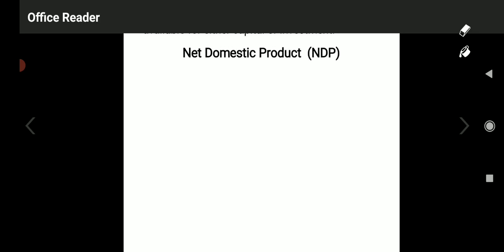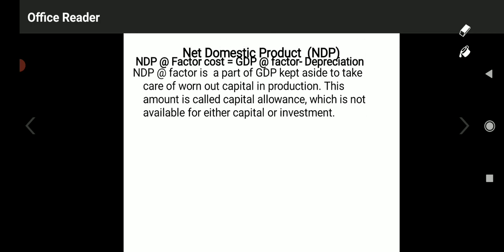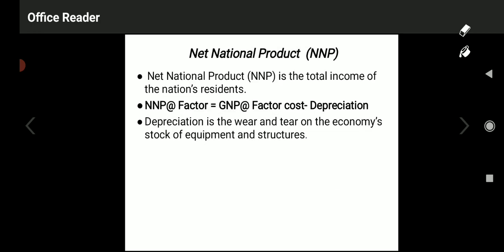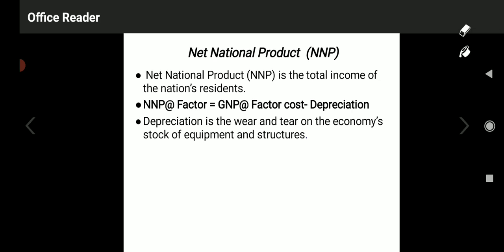Now look at the next one, that is net national product. Net national product, on the other hand, is defined as the total income of the nation's residents. Here we are going to calculate national income with the help of the income of the entire country's population, those who are living within the country.